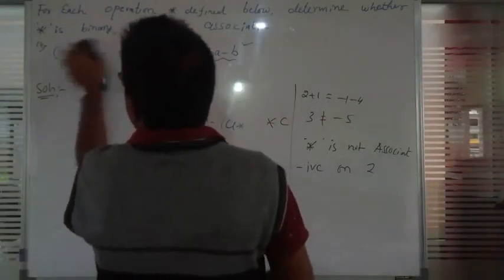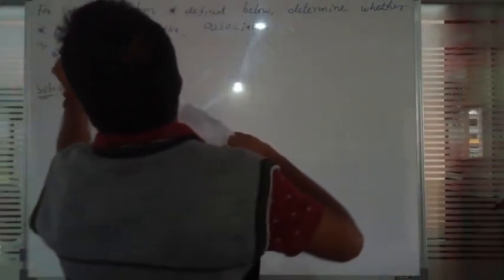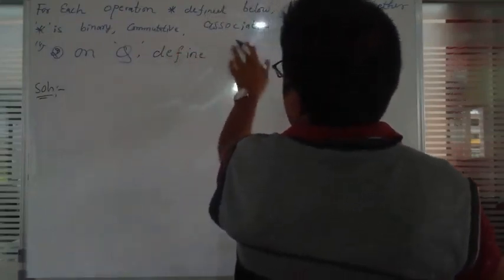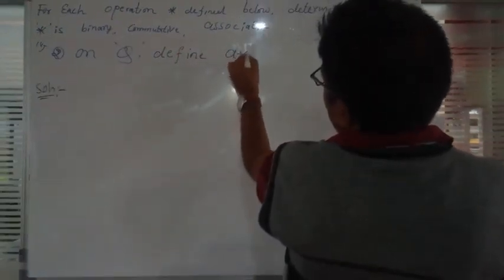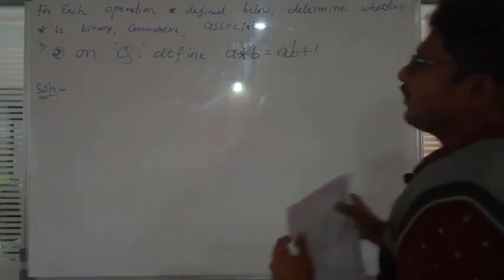Now we will take another example. It is very simple to check all these. The second question is on Q, the rational numbers. On Q, define A star B is equal to AB plus 1.